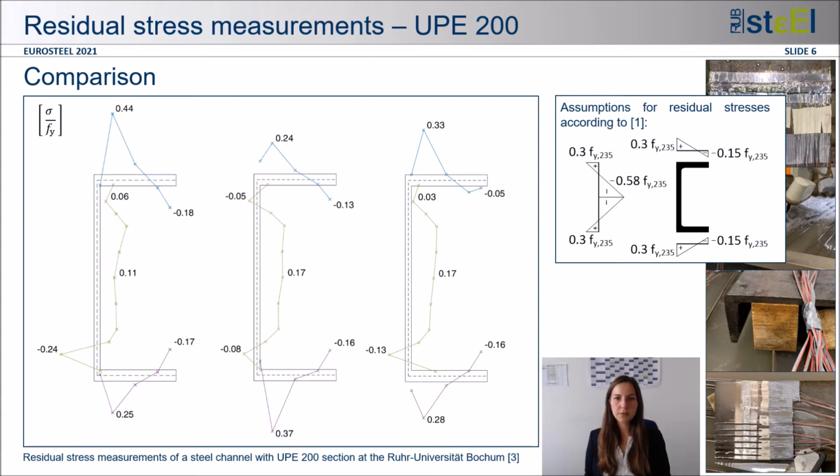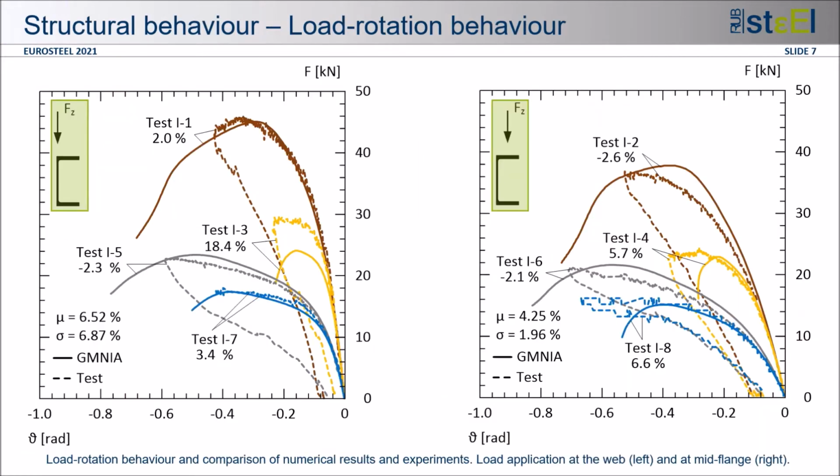If we compare these results with the residual stresses which we applied for the numerical simulations, we can see that there are some similarities. For example, the tensile stresses at the right tip of the flanges are of same magnitude, and also the maximum compressive stresses at the left side of the flanges. For the web, the results are slightly different because the maximum tensile and compressive stresses are smaller, but overall the distributions are comparable. Now we go back to the numerical recalculations of the tests.